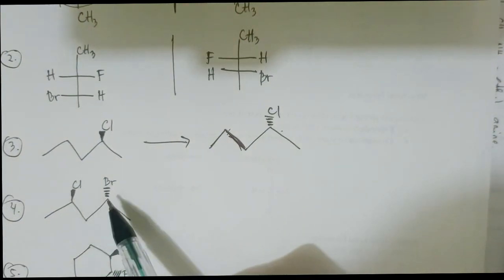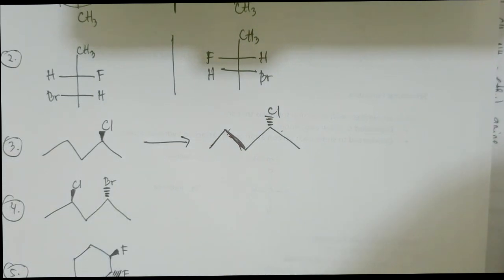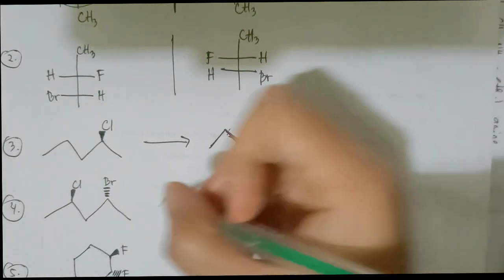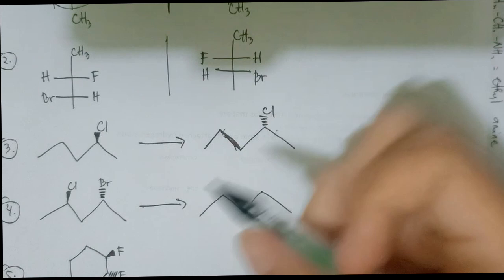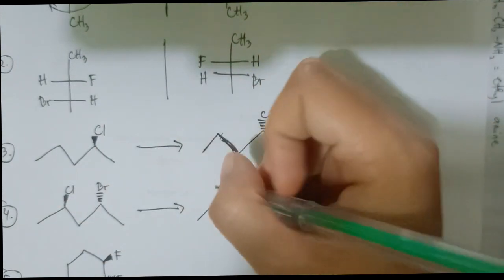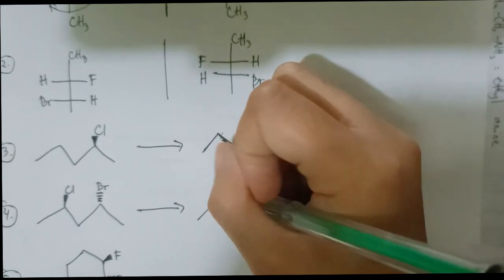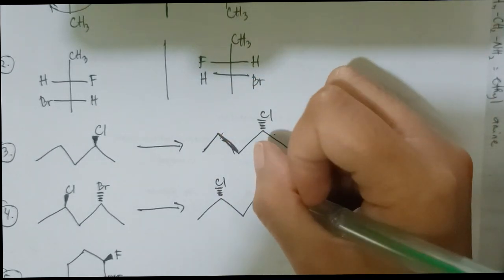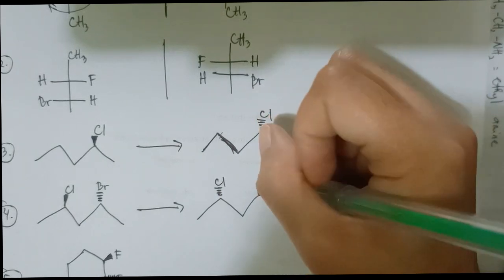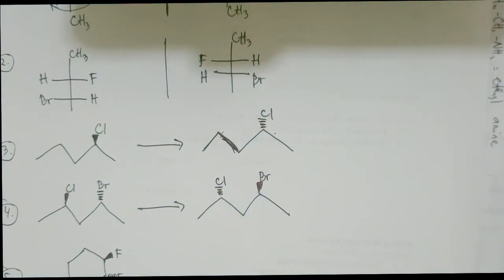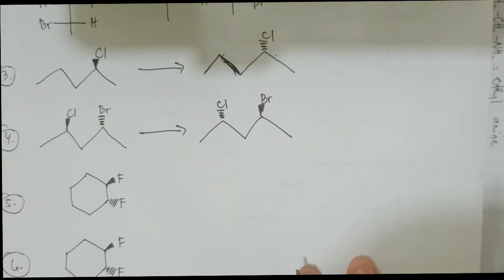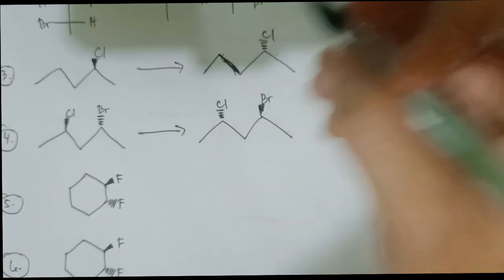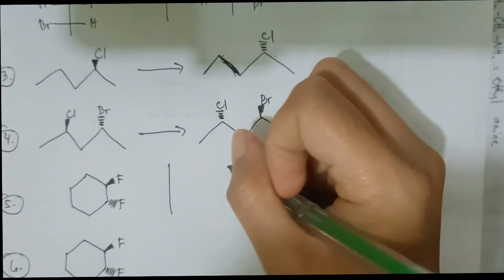We have wedges and dashes in the first image. So let's just change it. Now the chlorine will have the dashes, and the bromine will now have the wedge line. So that's how you write the enantiomers of the molecules. The next one we have here, let's use the imaginary mirror to draw this one.